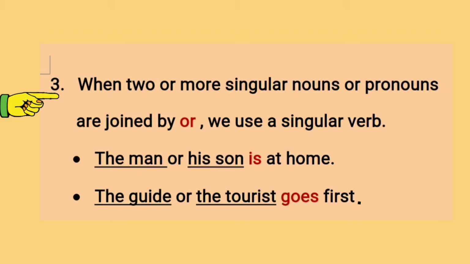Then the third rule is that when two or more singular nouns or pronouns are joined by or, we use a singular verb. For example, the man or his son is at home. The guide or the tourist goes first. Here the subjects are joined by or, so we use a singular verb.